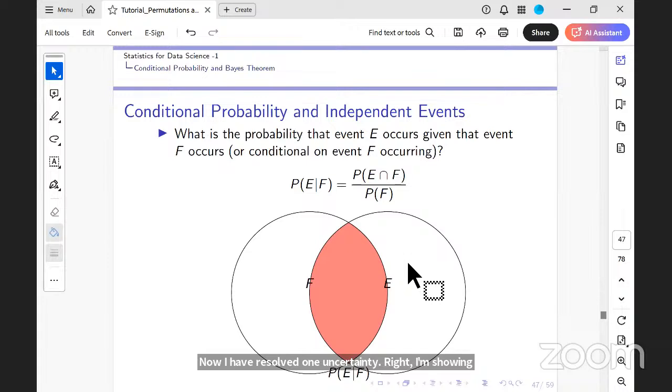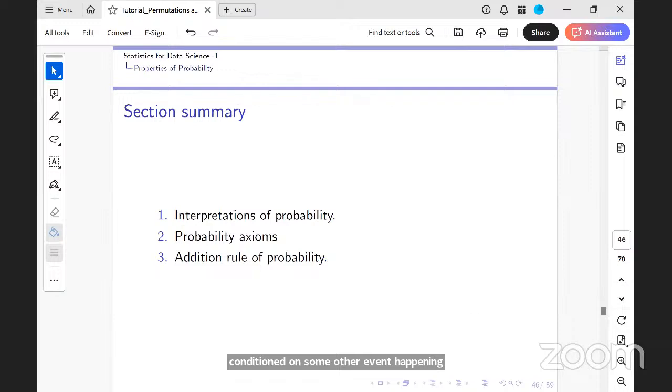Now coming back to conditional probability, what the notion of conditional probability says is, I want to know the probability of an event happening conditioned on some other event happening. So let's go back to one of the most popular examples which we have already discussed, rolling two dice.